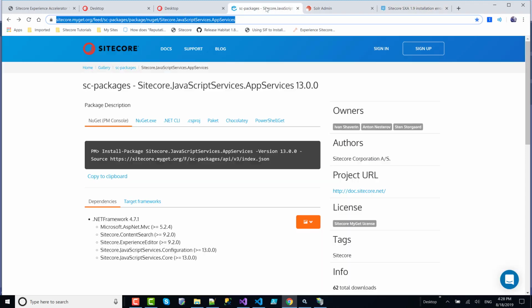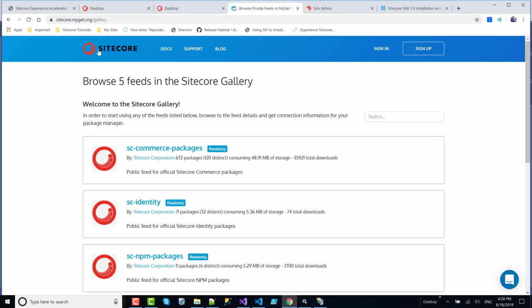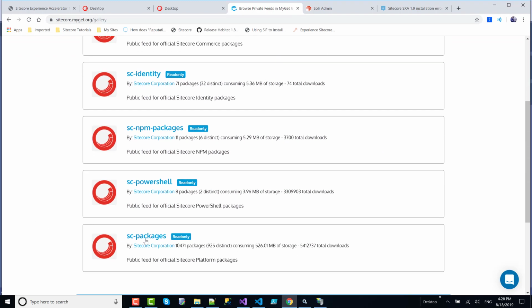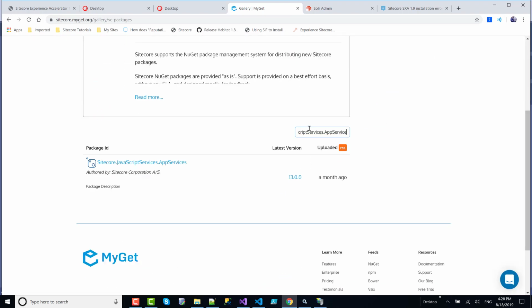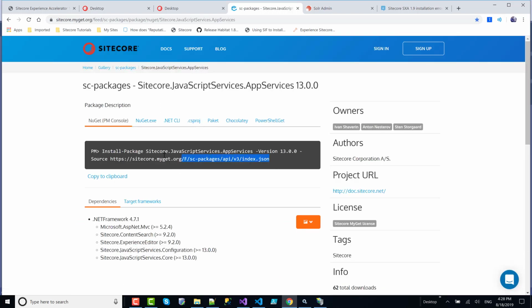Then I found this under the Sitecore NuGet gallery packages. You can install the package like this with the NuGet control panel, and these are the dependencies.